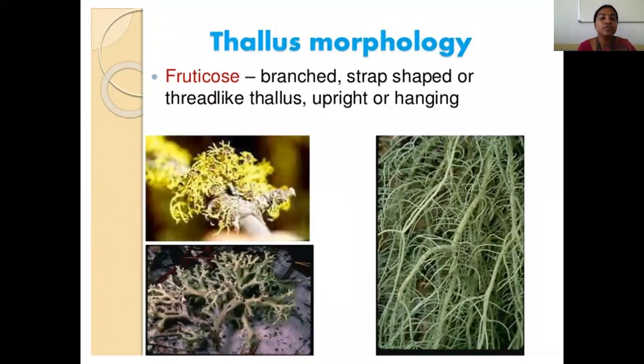Then the third one is fruticose lichen. It is a highly branched, strap-shaped or thread-like thallus. Either it can be in an upright position or hanging, usually pendulous, highly feathery in nature. So that's why the name is given fruticose. As I told you, if you take a section, there is no upper and lower cortex. It is only named as cortex. There is no differentiation. In the medullary region, it is trapped with the algal members.